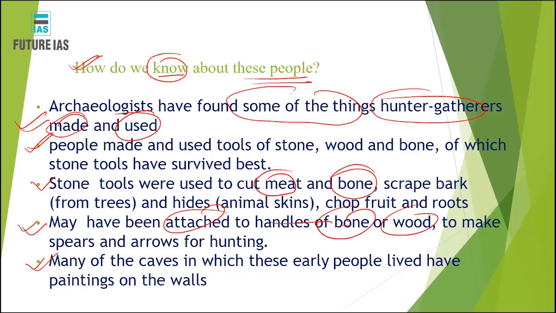Many caves, for example the Bhimbetka cave in Madhya Pradesh, were used by hunter gatherers at that time, right? These caves have cave paintings. These cave paintings depict that hunter gatherers used to hunt animals very precisely. Through these paintings, we infer that hunter gatherers used primitive tools made of stone. They used to hunt and kill animals in such a way that shows people had that much technology.